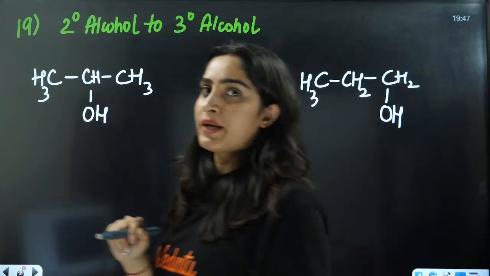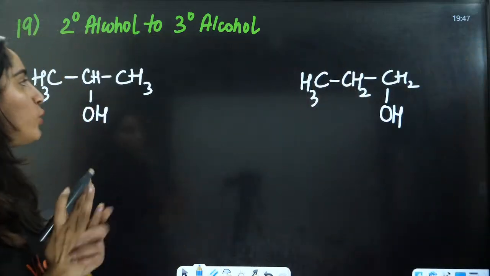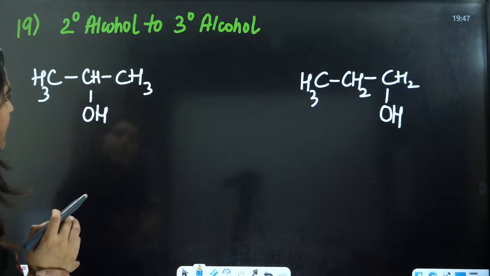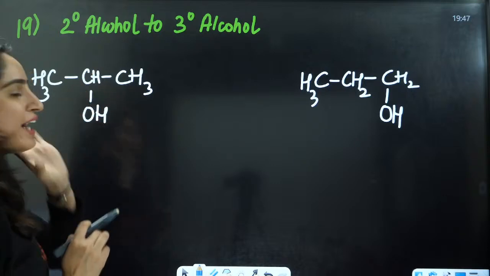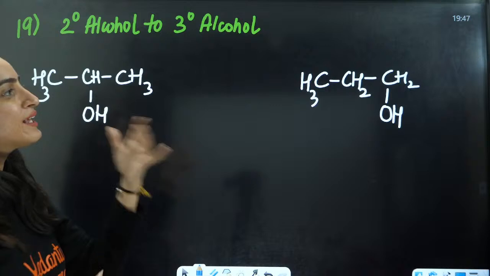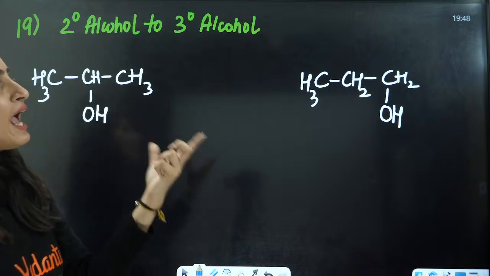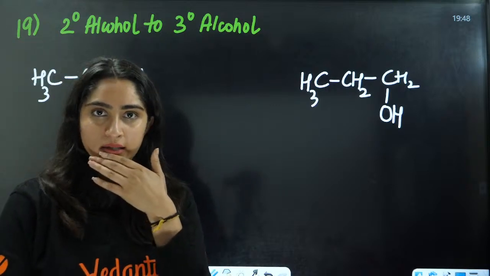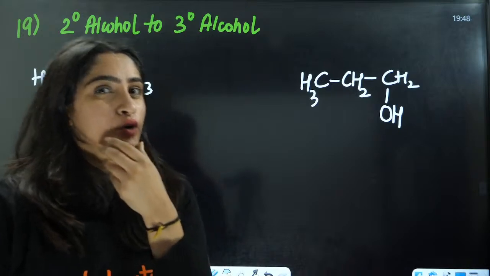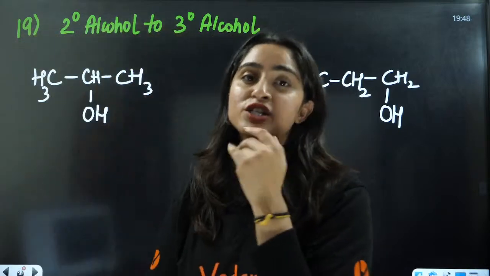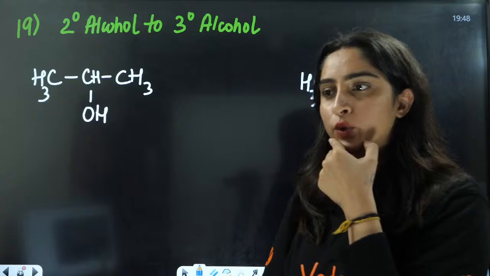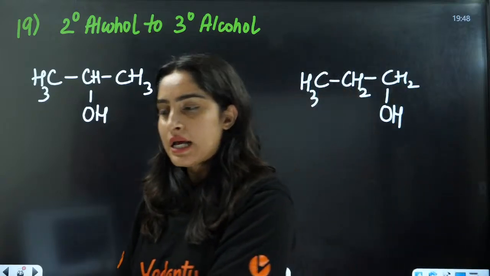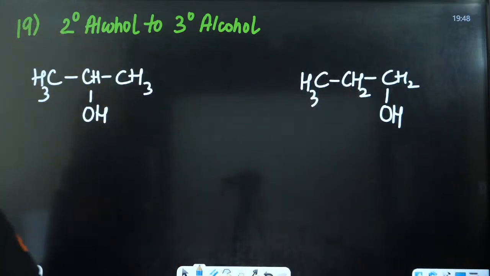What are we going to do, everyone? Now you can do one thing. You can firstly do the dehydration here, convert it into an alkene, then apply the anti-Markovnikov rule. Anti-Markovnikov means hydroboration oxidation. Yes, you can do that. Yes, everybody.